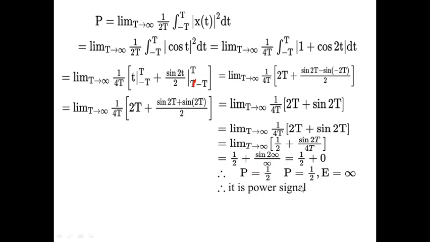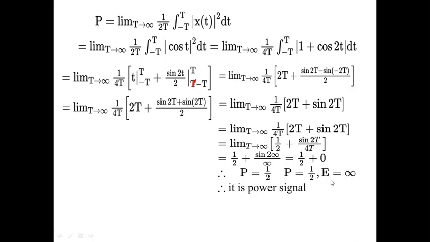Hence, in this signal, power is equal to 1 by 2 and energy is infinite. So we are proving again a fact that this cos signal, which extends for an infinite amount of time period, is said to be a power signal with a finite amount of power and infinite amount of energy. Just compare it with the sun, right? The cos signal and the sun both extend for an infinite amount of time period.